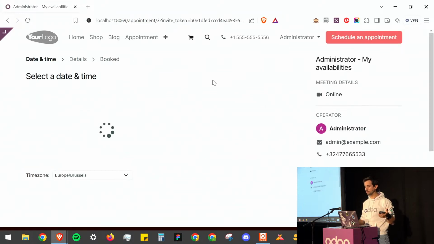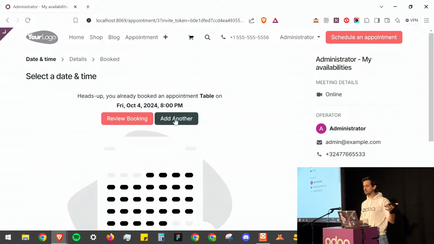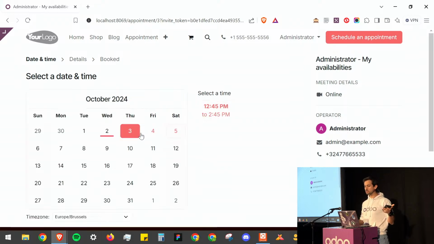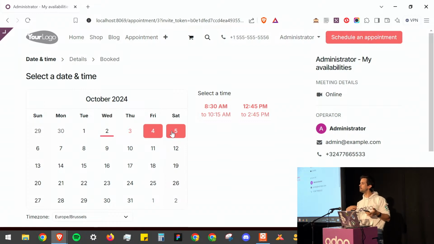Let me show you how it looks. Again, I can say just add another. And so you see those are just the slots that I pick manually. So as a consultant, you can create on the fly some shared calendar that you can send to specific customers when you need to have a specific meeting.